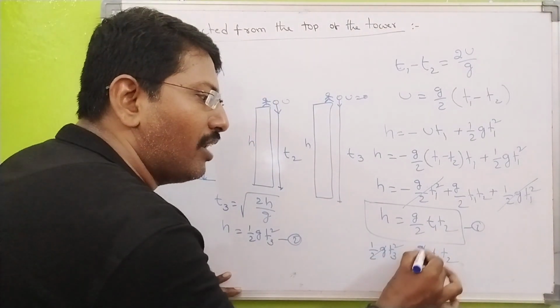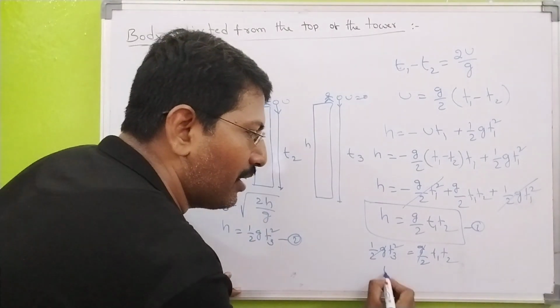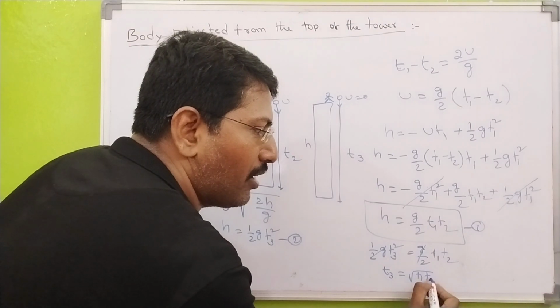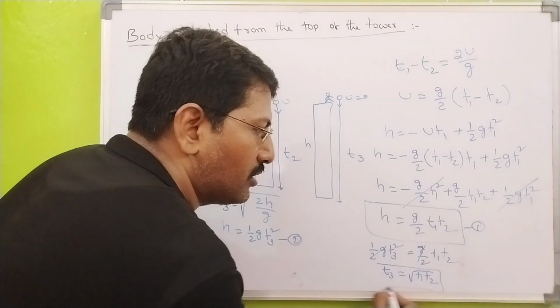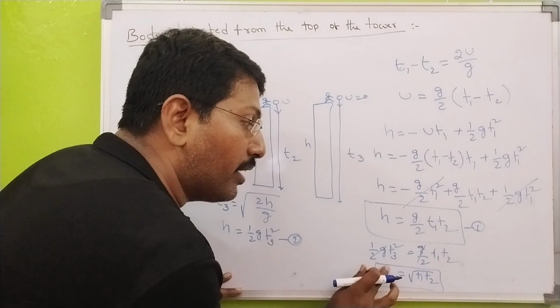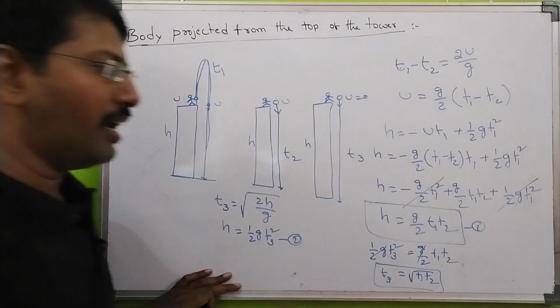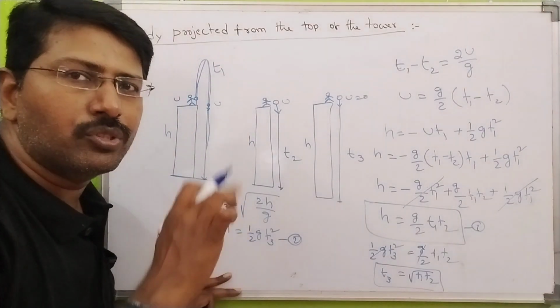Now this value cancels. What happened here? t3 is equal to square root of t1 t2. So this is one good relation, a very important relation. So what is the important relation here? t3 is equal to square root of t1 t2.